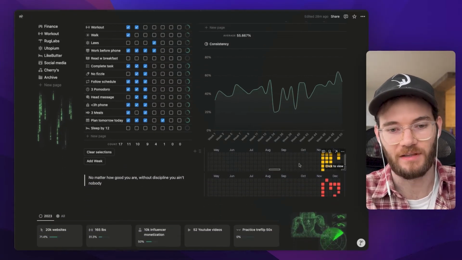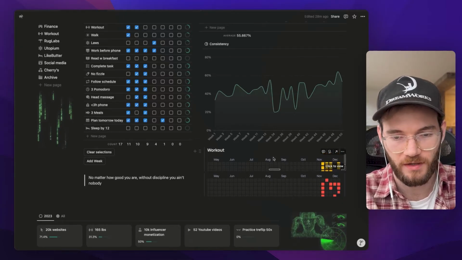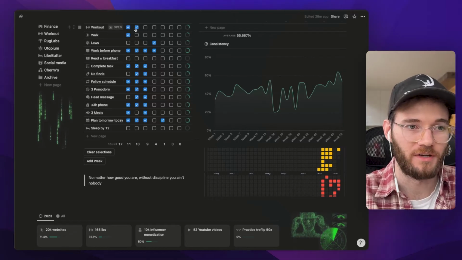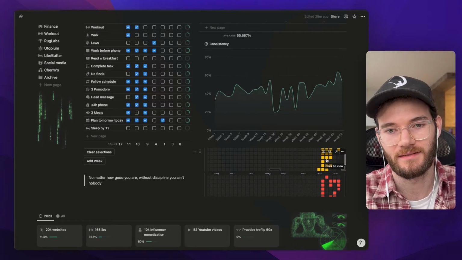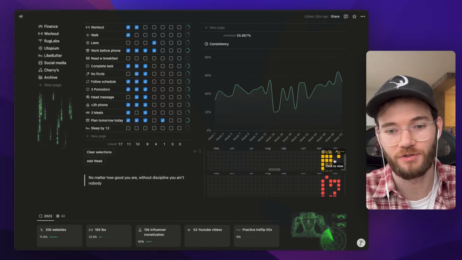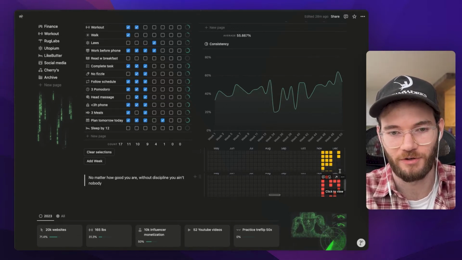Moving below, we have our Life of Discipline habit trackers. So this one is for working out. This one is for staying focused. I have my workouts here, but I like to see consistency over time. So I've recently implemented these. You can change the colors if you pay. I think it's $5 a month. You get custom colors, but I haven't done that yet.